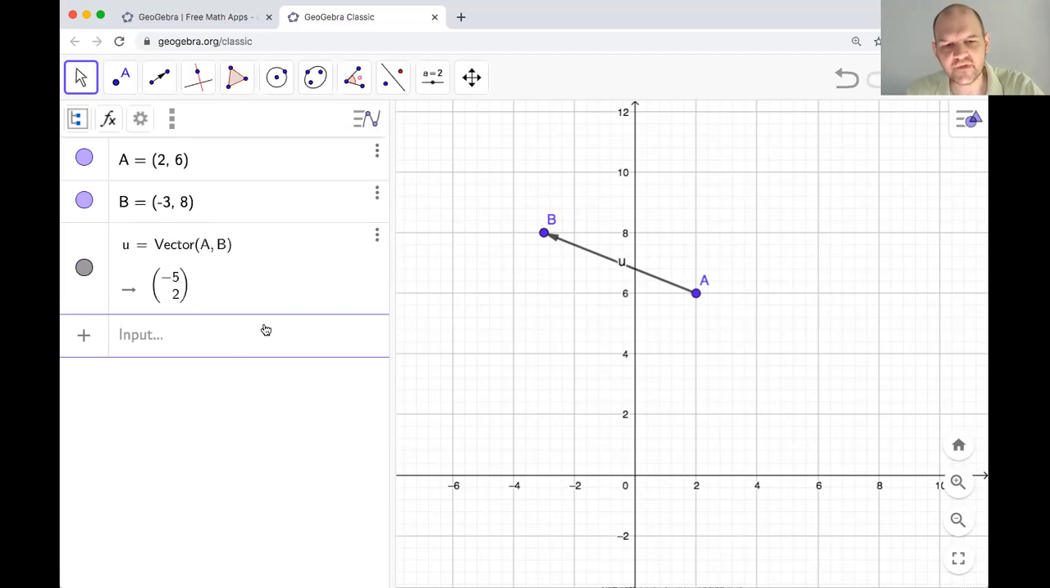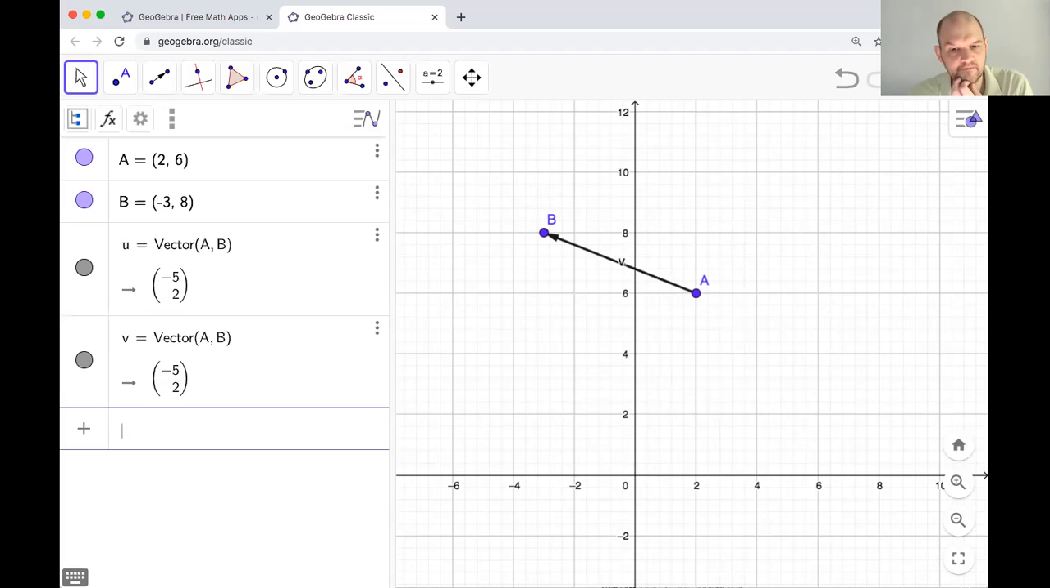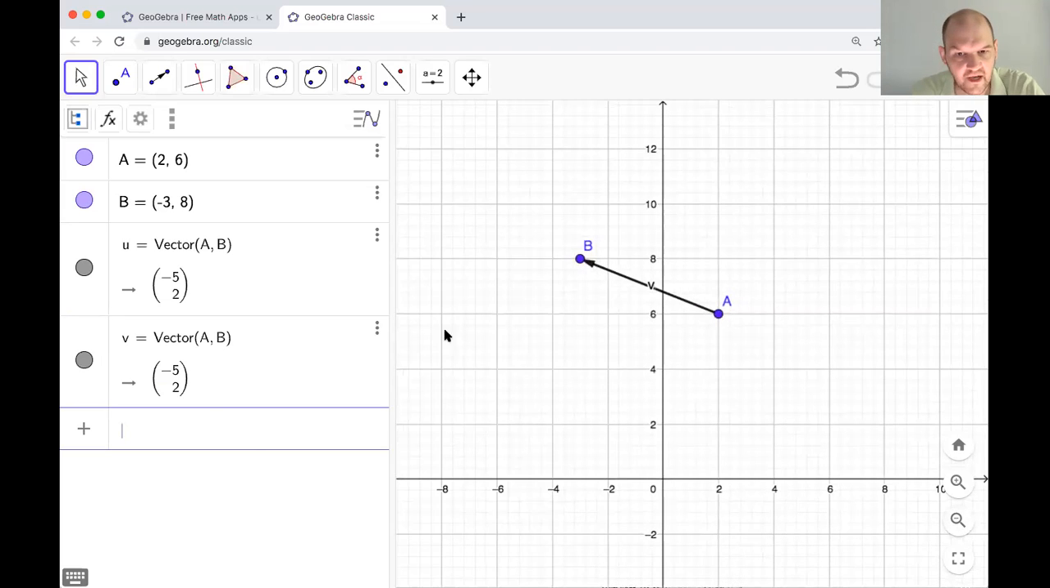So another way I could have made this vector is I could have started typing just vector. And so you can see here, there's a couple of options. One is vector where you just give it a point, and then vector where you give a start and an end point. I'm going to use that one. So vector, my starting point is A and my ending point is B. And I'm going to press enter and see what happens. So I don't see the vector V. I was expecting to see it, so I don't really know what's going on there.